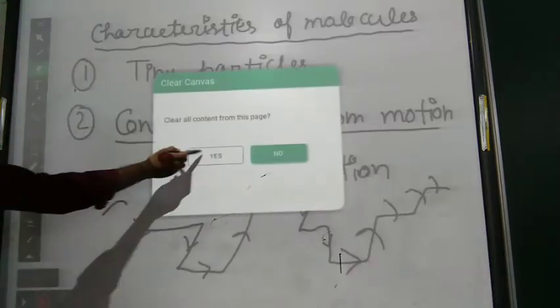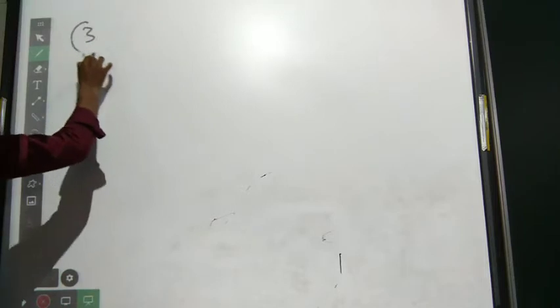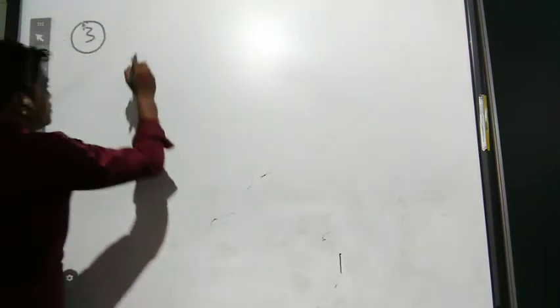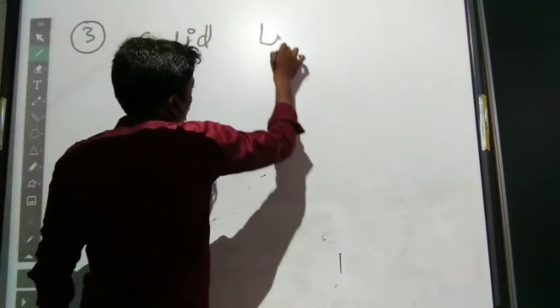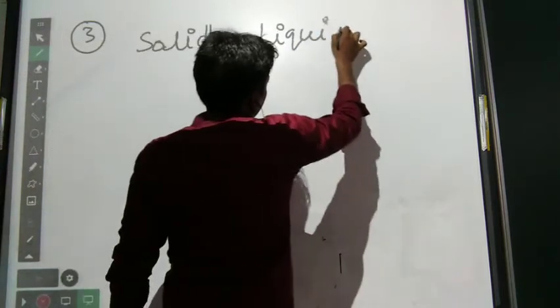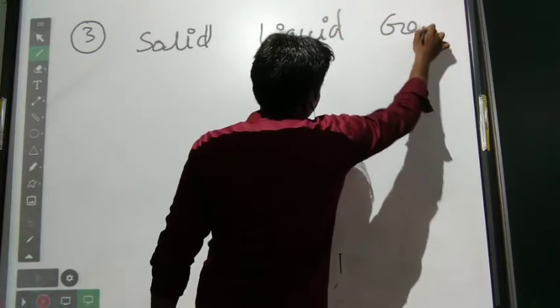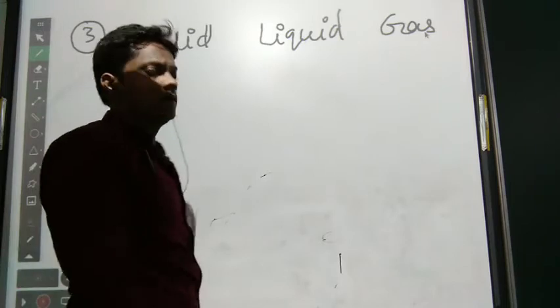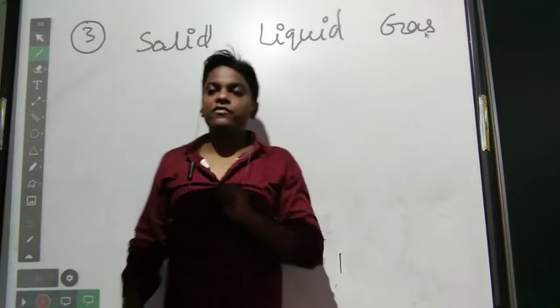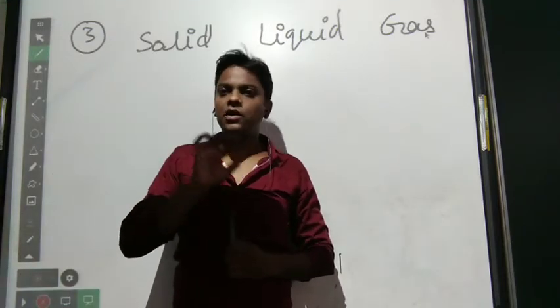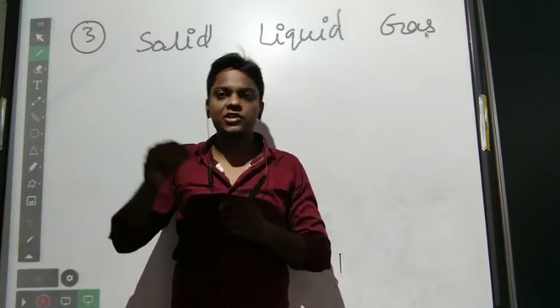Now the third characteristic: particles of matter are held together. As we know, solid, liquid and gas are all states of matter. When we talk about solids, they have definite shape and definite size.